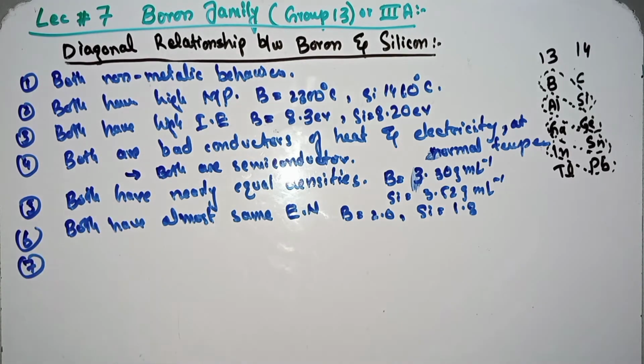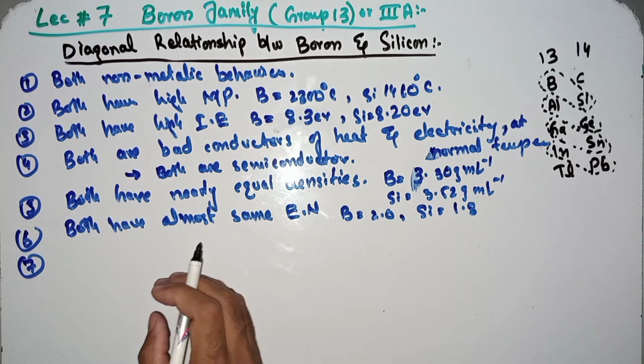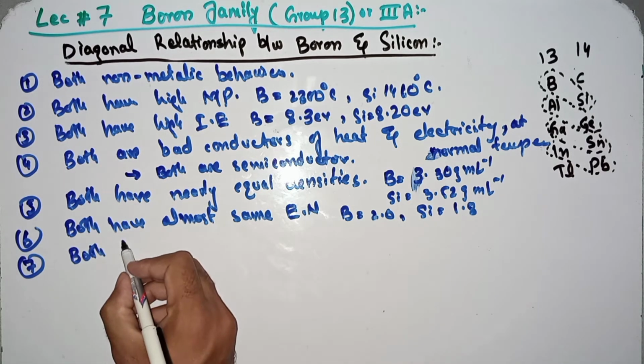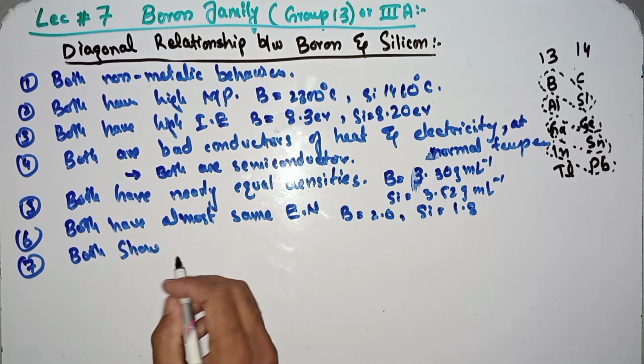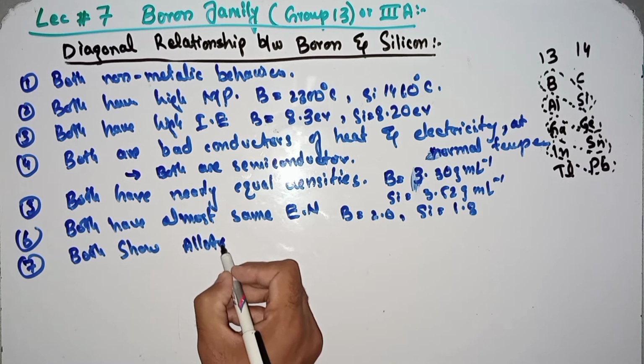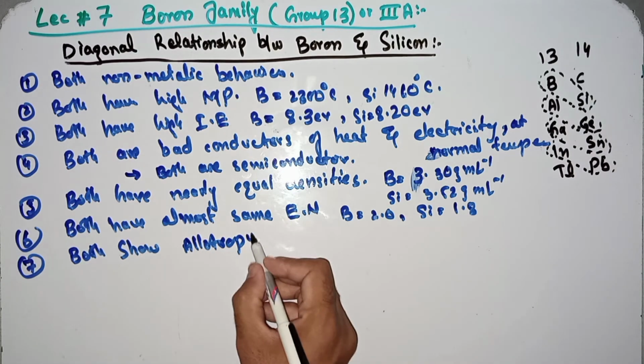To the next point, both boron and silicon show allotropy. I already explained what allotropy is.